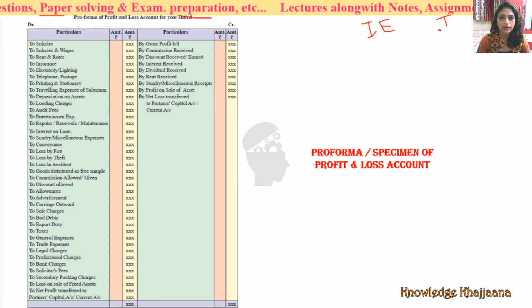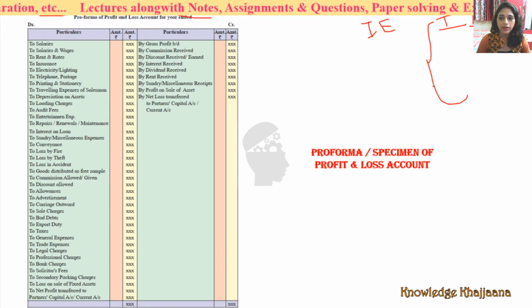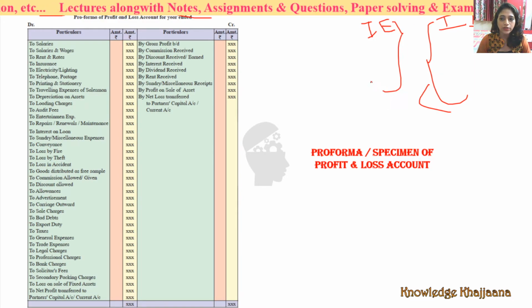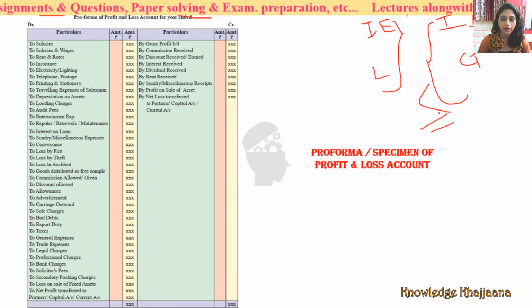expenses and indirect incomes are given, when all gains and losses are considered in order to ascertain the excess of gain, when this side is more, excess over whom? All indirect expenses and losses. Okay, indirect incomes and gains are on the credit side of the profit and loss account. Again and again I am showing this. Okay, when all indirect expenses are less and indirect incomes are more, then we get the gain, that is profit.